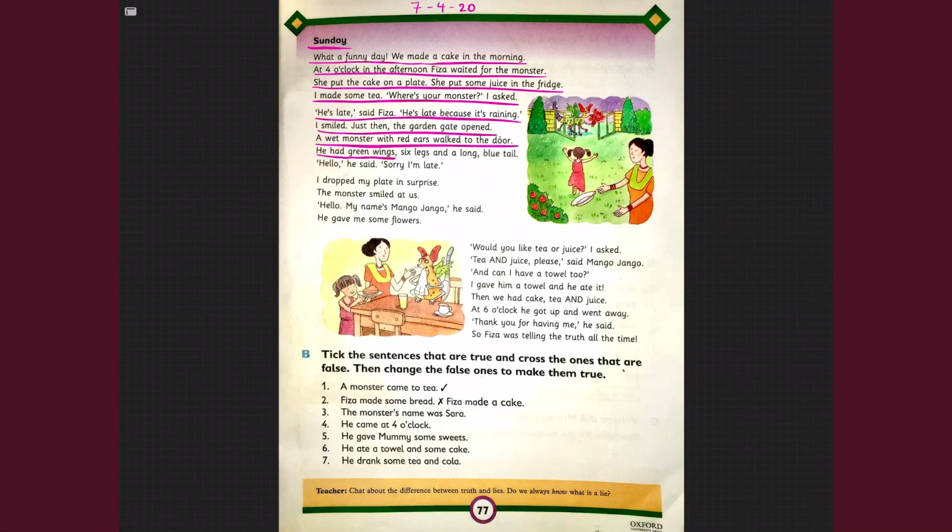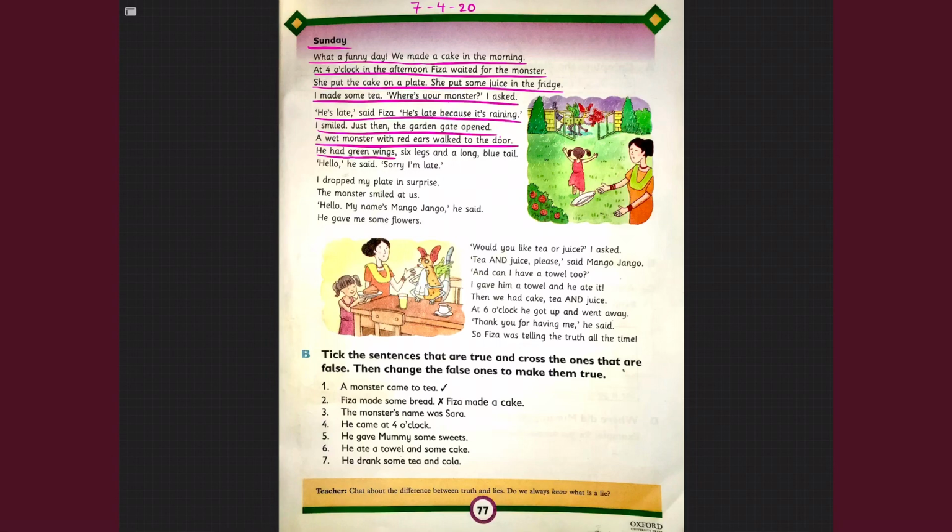Then Fizza brought him a cake that she and her mother made in the morning, and the monster had the cake, he had the juice, and at 6 o'clock he got up and went away by saying thank you for having me. So, at the end of the story, the mom realized that her daughter was not telling a lie. She's now happy, she's content that her daughter doesn't tell a lie. It was truth, and she ended her diary by writing, so Fizza was telling the truth all the time.